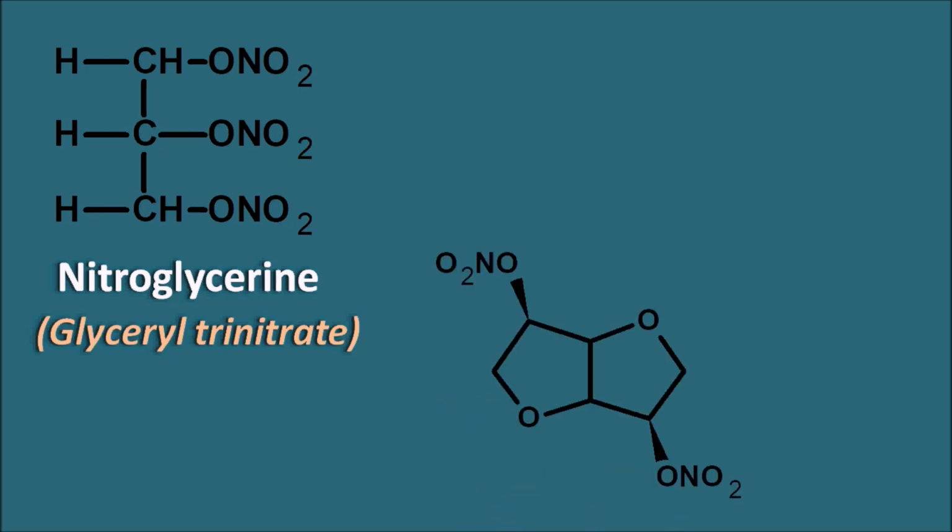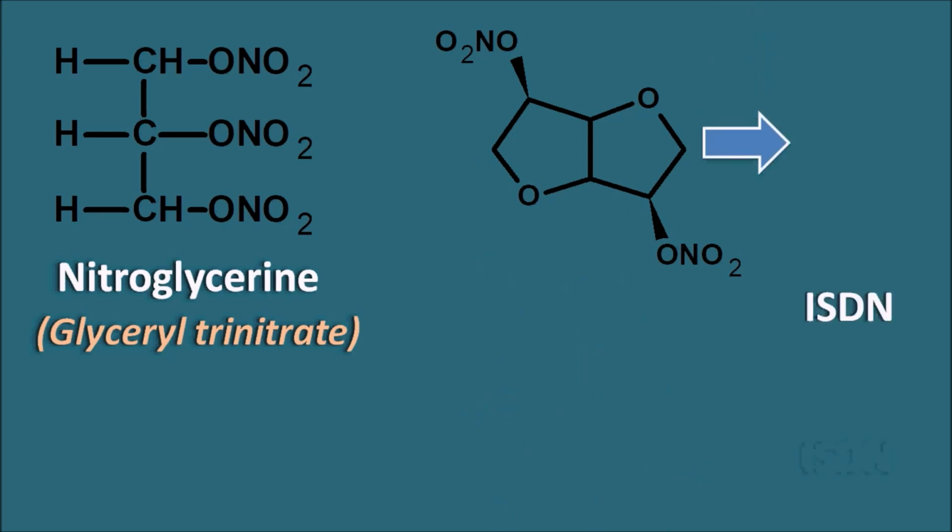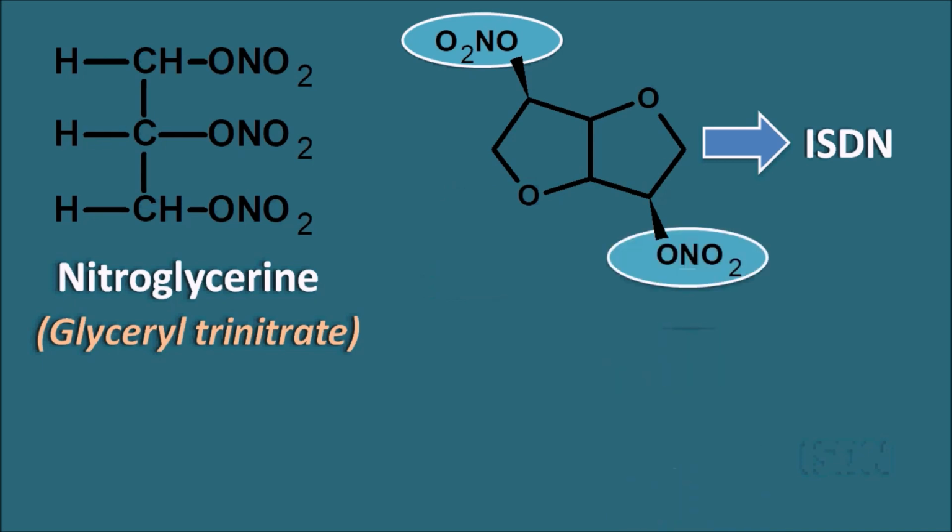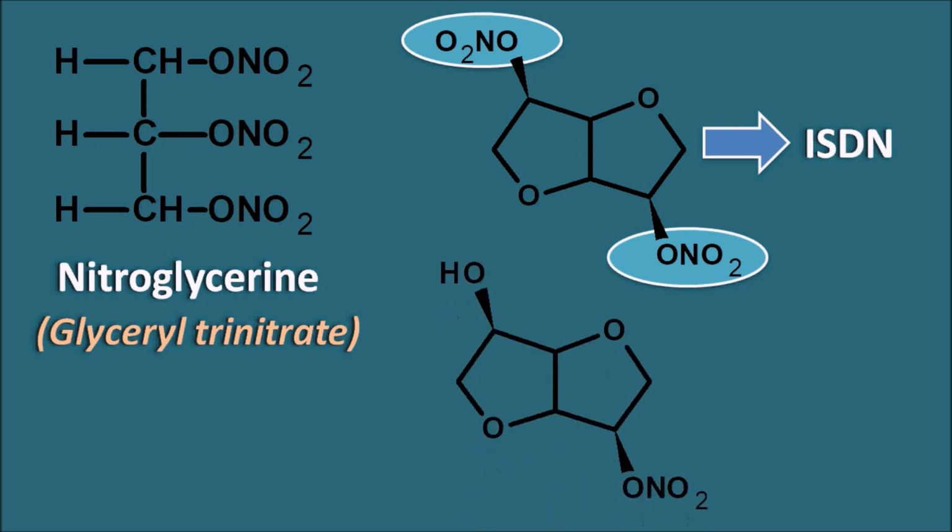Another organic nitrate is isosorbide dinitrate. We can observe that here 2 nitro groups are there, so this is called isosorbide dinitrate. And a similar drug has only one nitro group. This we call isosorbide mononitrate. We can observe only a single nitro group in this compound. Actually, isosorbide dinitrate can be converted into isosorbide mononitrate in vivo so that it can produce its activity. Both of these drugs are somewhat long acting compared with nitroglycerin.